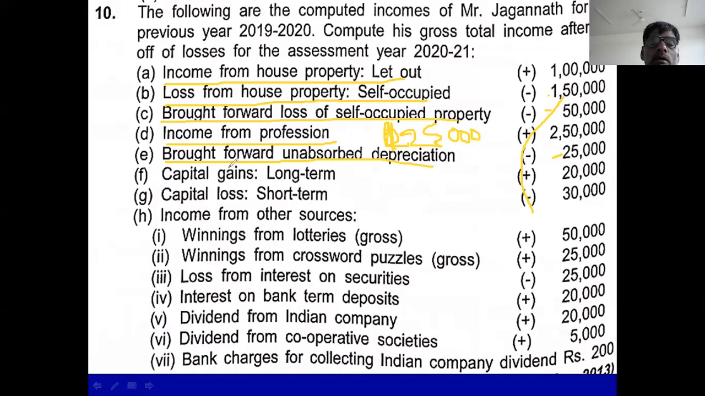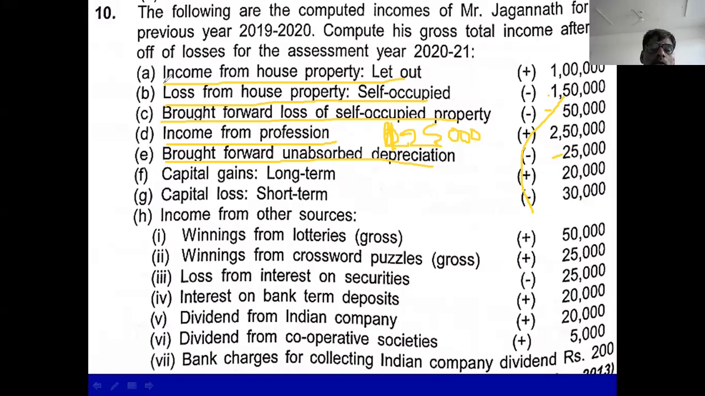Okay. Then capital gain, long term is 20,000, short term is 30,000. So you adjust 20,000 short term in the long term 20,000. Remaining 10,000 you carry forward to next assessment year. Okay, this is regarding capital gain.